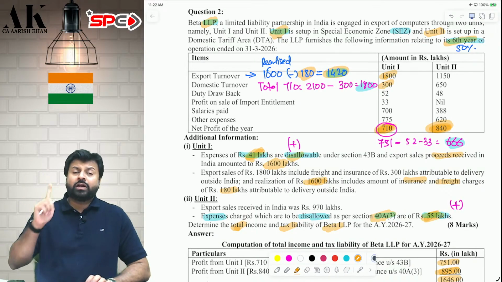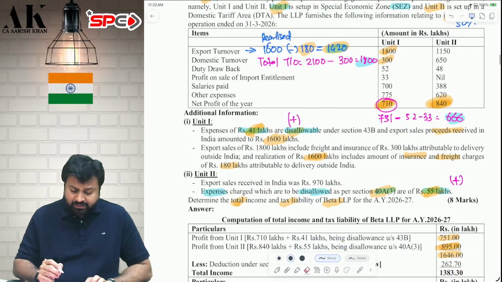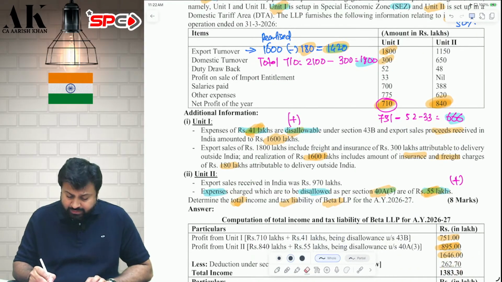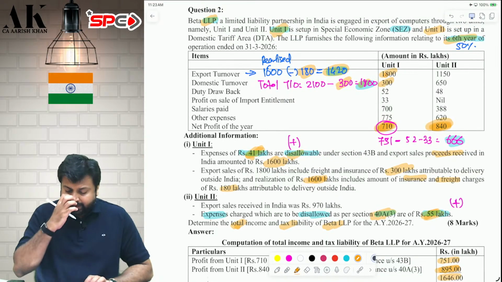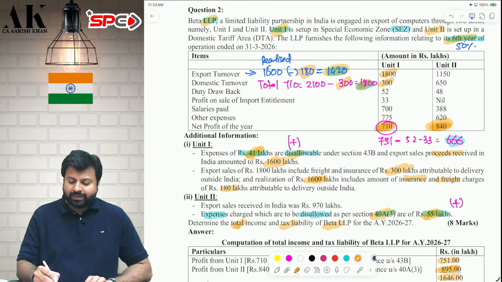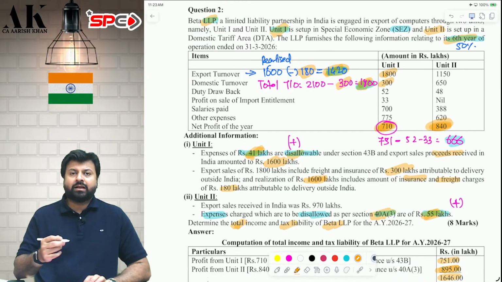But yes, in total turnover, again you cannot take certain expenses like insurance and freight. So how much is insurance and freight in total turnover? In total turnover, the insurance and freight is 300 lakhs. So therefore, from 2100, I will reduce 300. That will come to 1800. So I got my export turnover also. I got my total turnover also. Now I will compute my profit.